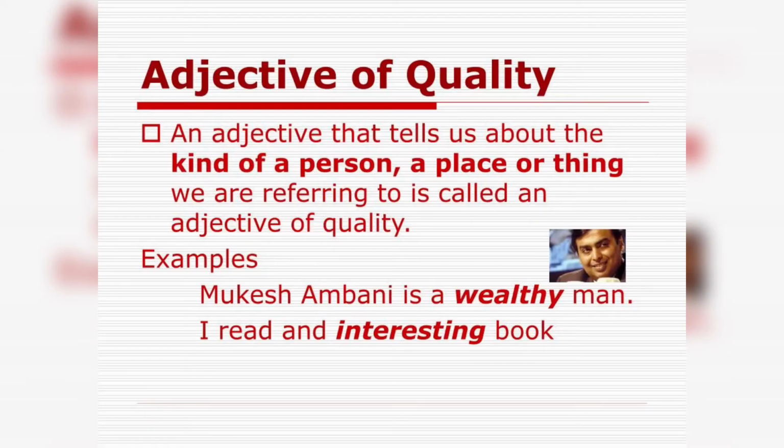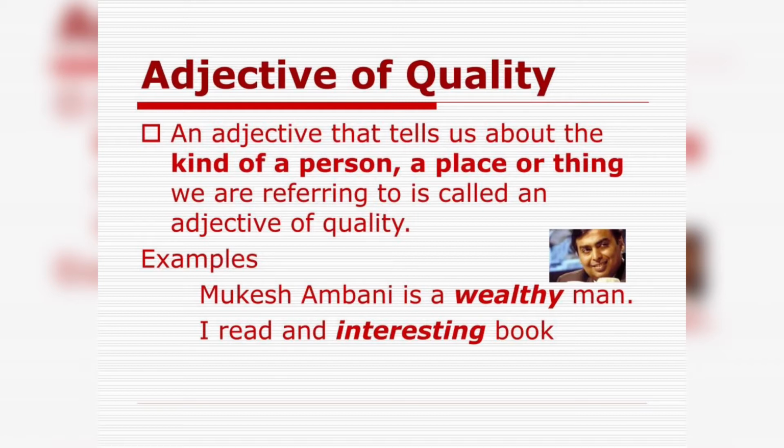So we can say adjective of quality tells us about the kind of a person, kind of a place, or kind of a thing that we are referring to in the sentence. For example, Mukesh Ambani is a wealthy man. So one can say adjective of quality tells us what kind of person, what kind of place, and what kind of thing it is in the particular sentence. So what kind of man is he? Yes, you're right. He's a wealthy man.